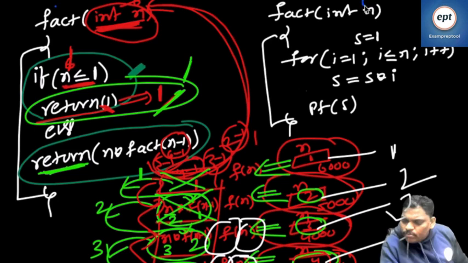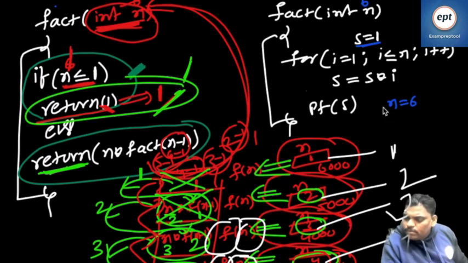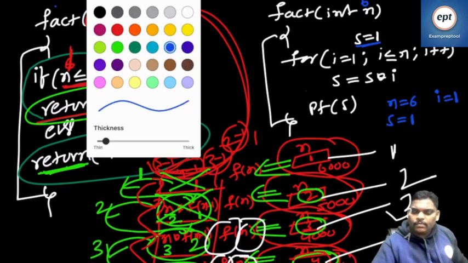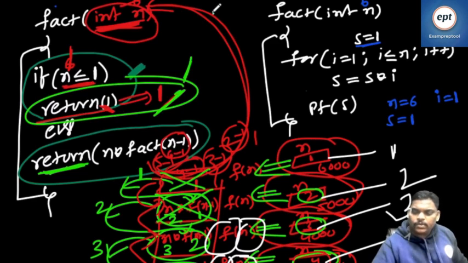Now, can you see this one? Assume n value is 6. Everyone listen. n value 6, s value 1. n is 6, s is 1, and i is initially 1. Careful. Let me check whether it is visible or not. Maybe not visible, so I am taking another color. See this one, n value 6.